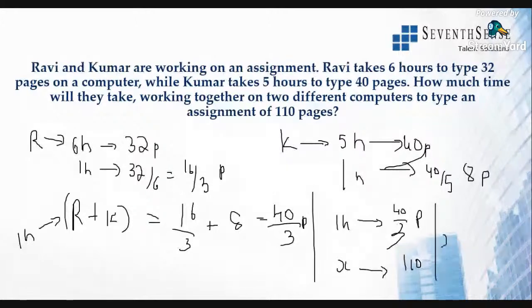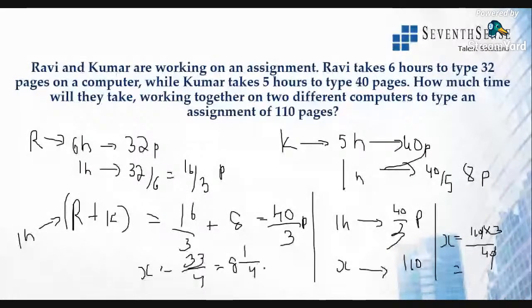x is equal to 110 into 3 divided by 40. So the 0 and 0 get cancelled. So x is equal to 33 by 4. This becomes 8, 4 8s are 32, 1 left out, so 1 by 4. So this will be 8 hours 15 minutes. So together they take 8 hours 15 minutes to finish that 110 page assignment.